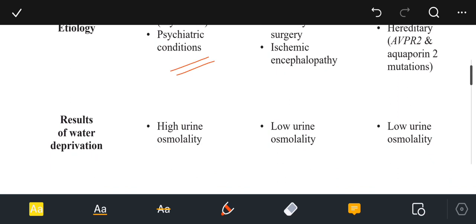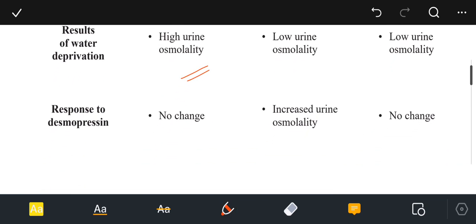Then the result of water deprivation: the urine osmolality will go high. Like if we do the water deprivation test, the urine osmolality will become normal or will become high. And then we have response to desmopressin, there will be no change because the ADH is already doing its job.